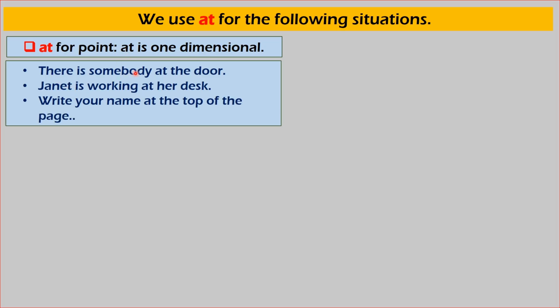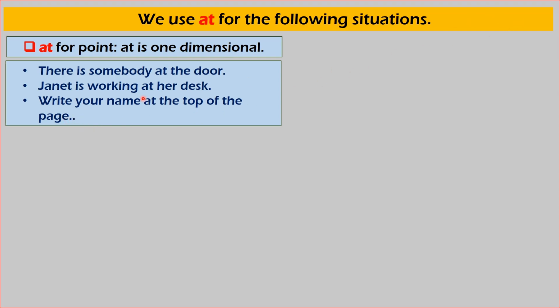There is somebody at the door. At the door means at any point of the door. Janet is working at her desk. Write your name at the top of the page. At the top of the page means any point on the top of the page.